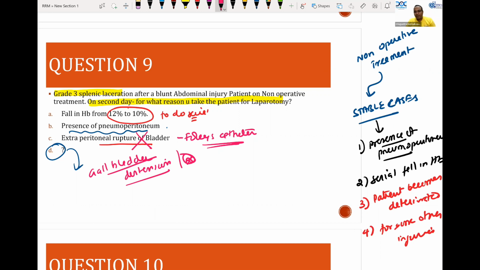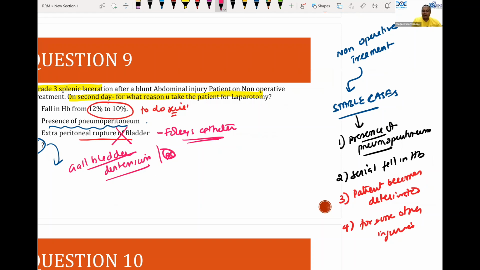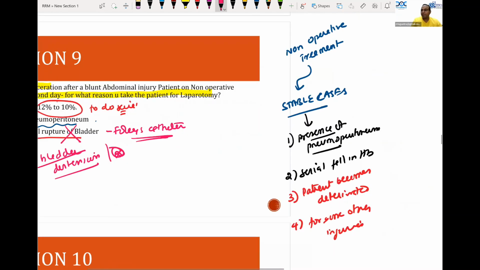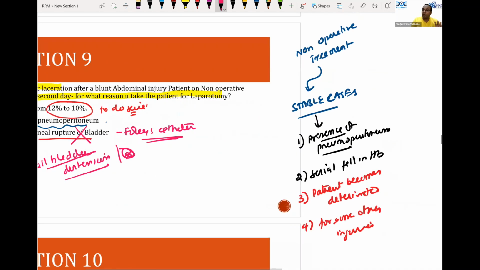Okay. So stable cases, I will do non-operative treatment. And I will plan for surgery when there is a serial fall in hemoglobin, when there is a pneumoperitoneum causing peritonitis, or the patient becomes deteriorated, or for some other injury when I'm opening, I will do laparotomy.